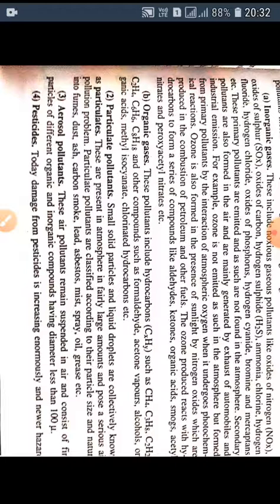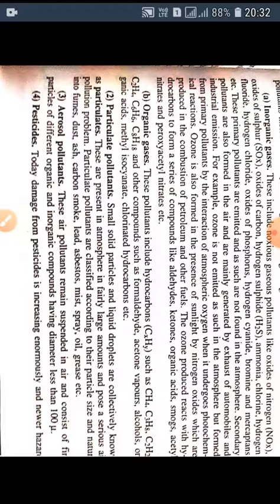These pollutants are emitted and as such are not found in the atmosphere. These are also formed in the air and are mainly generated by exhausts of automobiles and industrial emissions. For example, ozone is not emitted as such into the atmosphere, but it is formed from primary pollutants by the interaction of atmospheric oxygen when it undergoes photochemical reactions. The next type of pollutants are the organic gases. These include hydrocarbons and other compounds such as formaldehyde, acetone, vapors, alcohols, etc.